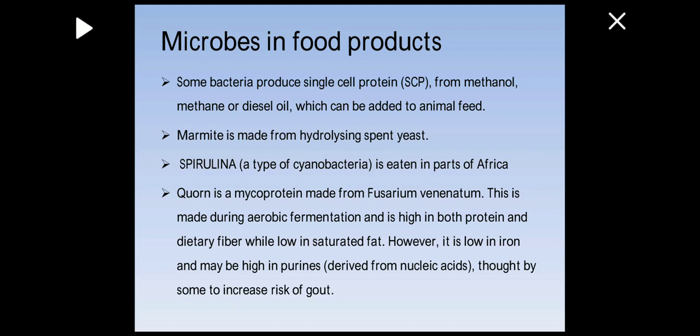Quorn is a mycoprotein made from Fusarium venenatum. This is made during aerobic fermentation and is high in both protein and dietary fiber while low in saturated fat. So that is a good thing, that it is low in saturated fat. However, it is low in iron and may be high in purines derived from nucleic acids, so thought by some to increase risk of gout. So again, there are certain microbes or yeasts which are being directly used in food products, or they are themselves being used as a food product.